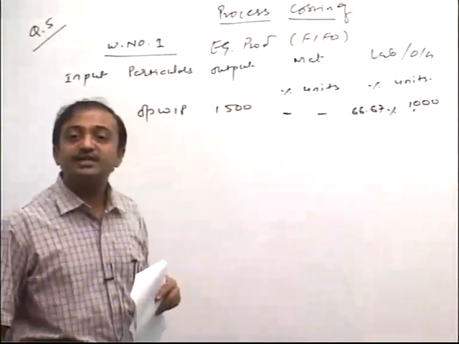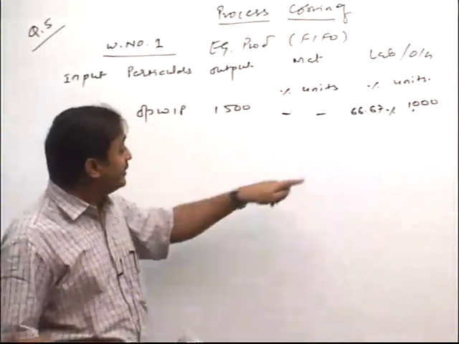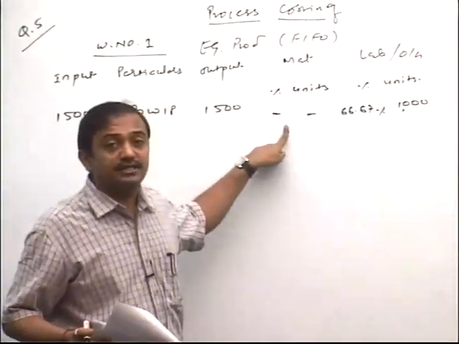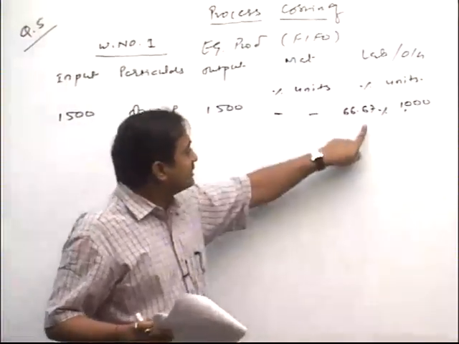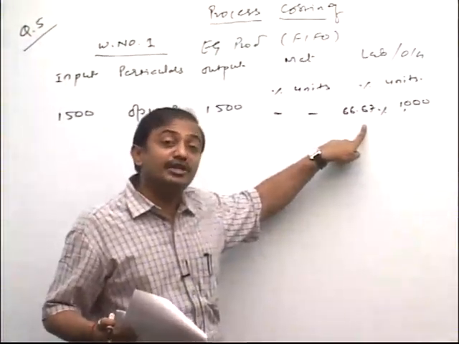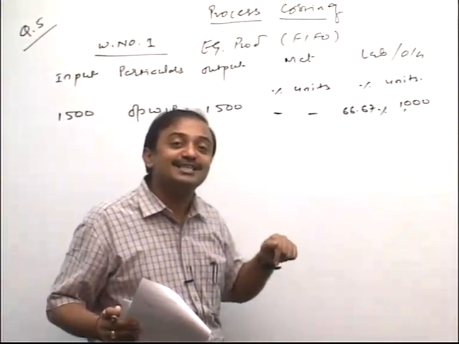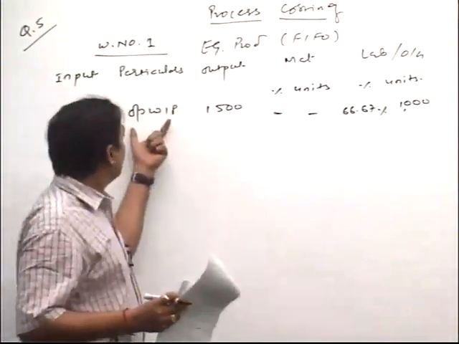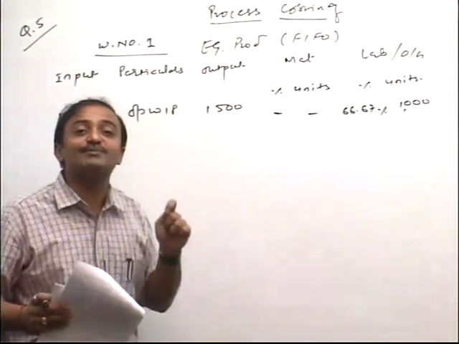How many units, friends? 1000. Once again I repeat, this is completed 100% last year, so current year no work. This is completed 33.33% last year, so current year we work 66.67%. So for opening WIP we take the further process percentage.